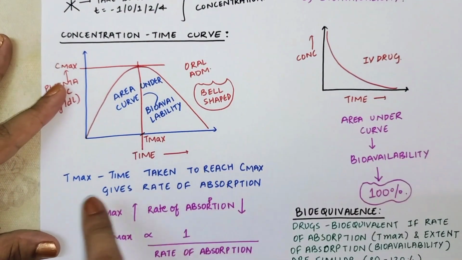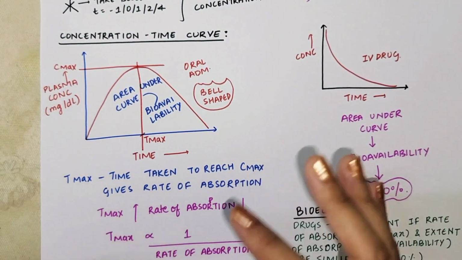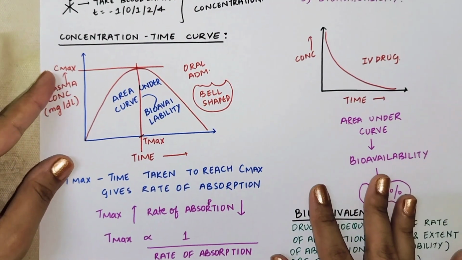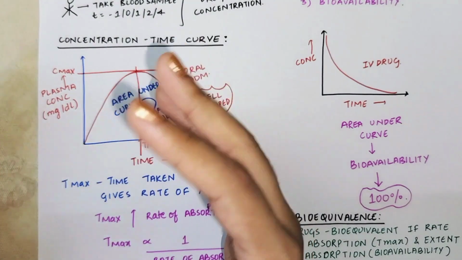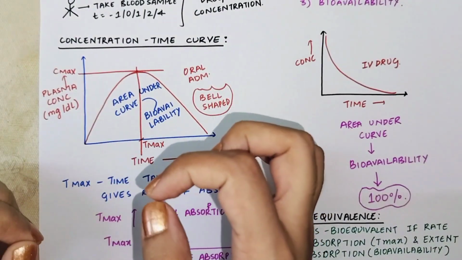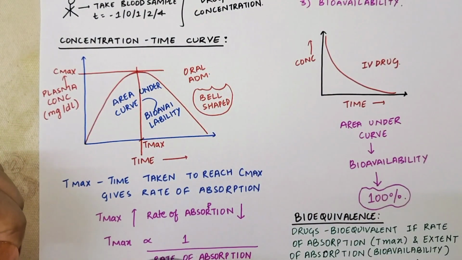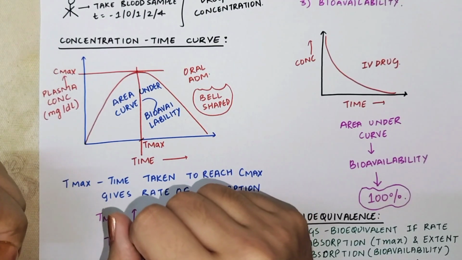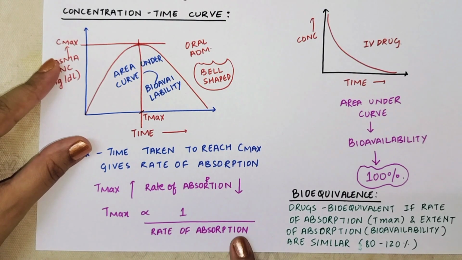Now see, Tmax is the time taken to reach Cmax. It gives you the rate of absorption. How will it give you the rate of absorption? If Tmax is more, rate of absorption is less. When you take a drug and it is taking a lot of time to reach its maximum concentration, that means it is getting slowly absorbed, right? But if it reaches its maximum concentration very fast, that means the rate of absorption is very high. So Tmax is inversely proportional to rate of absorption.